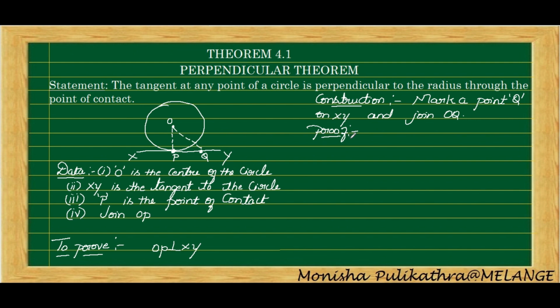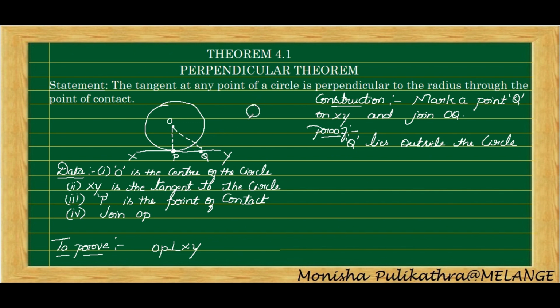Here, Q lies outside the circle. Since Q lies outside the circle, if this Q were inside the circle, this XY would have become a secant, not a tangent. You know what a secant and a tangent are, right?